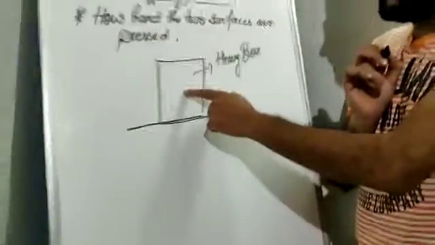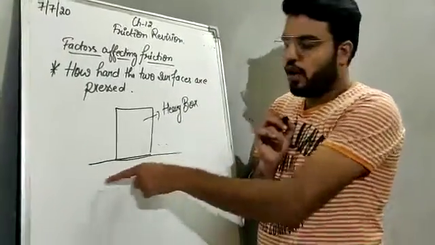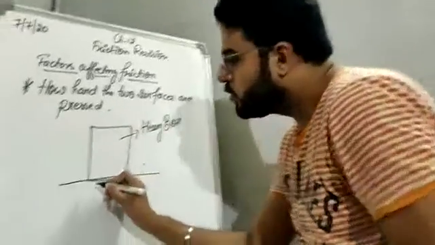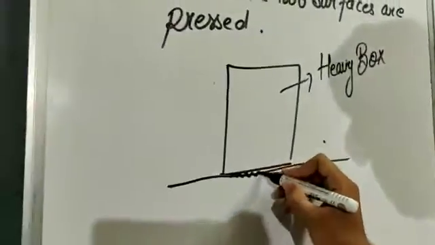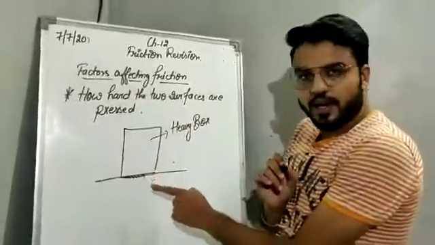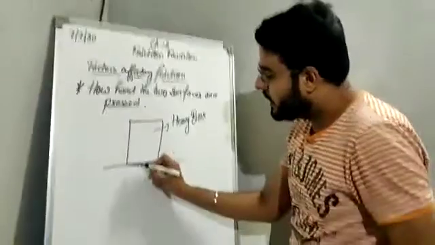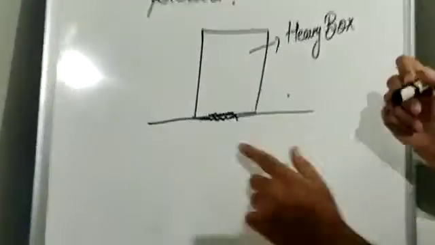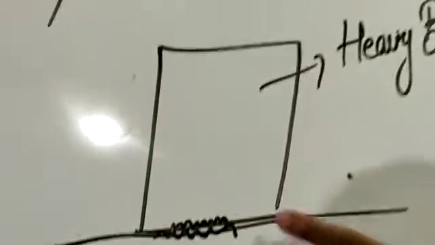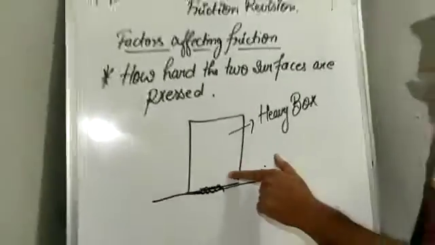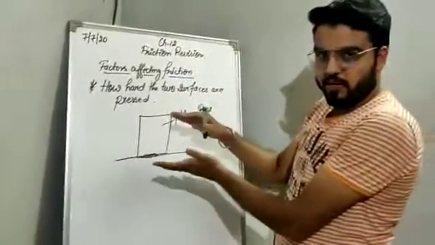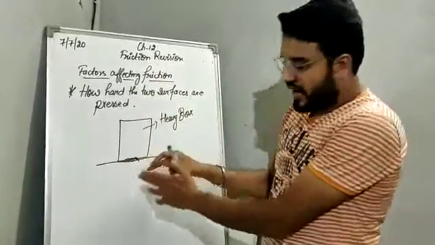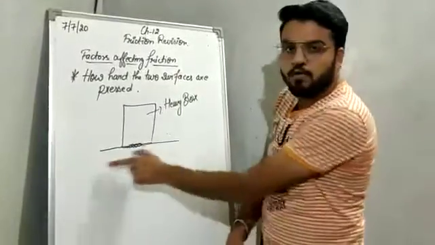If I take a heavy box and place it on a floor, as we know, all the surfaces have some irregularities. So what will happen? The irregularities of the surface of the floor and the irregularities of the surface of the box. So the box is heavy. The box will apply some pressure, some force on the floor.